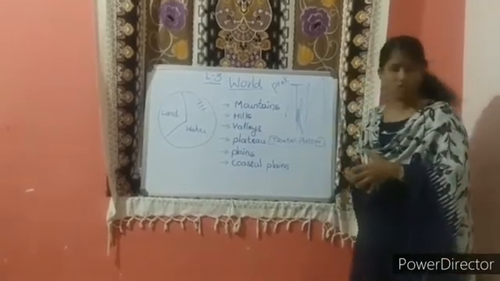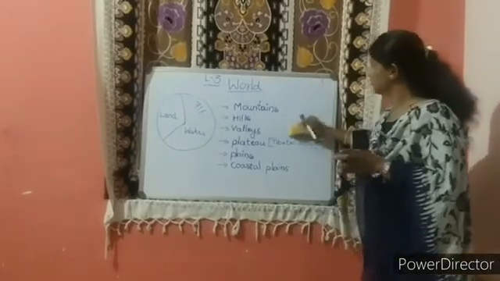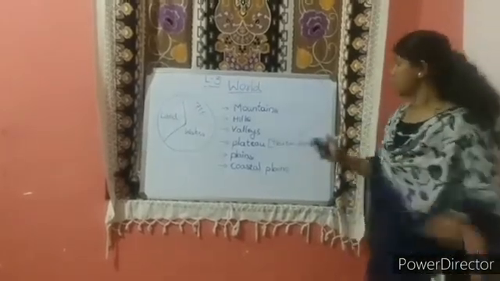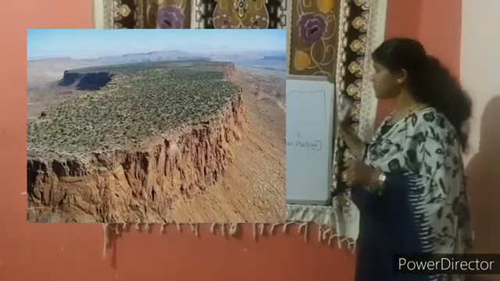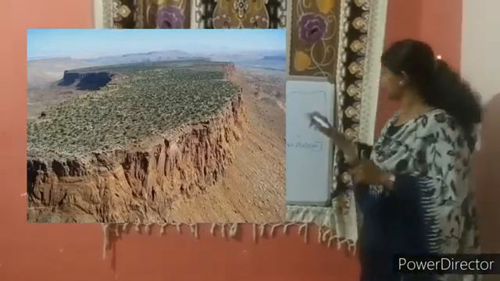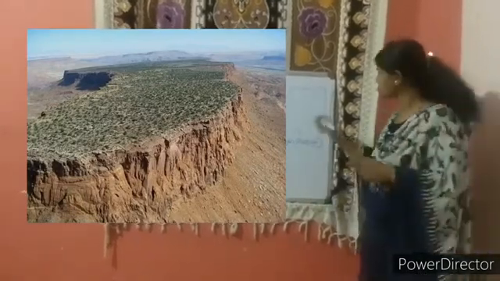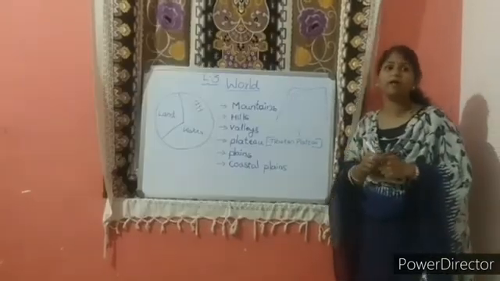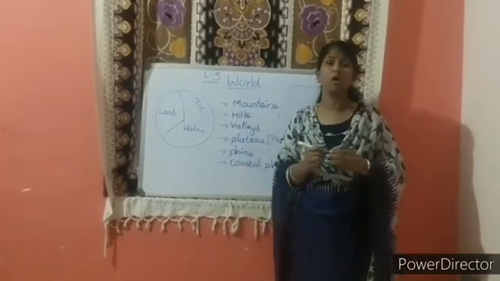Next one is plateau. See here, a high land with a flat top is called plateau. The top of the plateau is flat like a table. It looks like a table, so it is also called a tableland. Tibetan plateau is the highest plateau in the world.